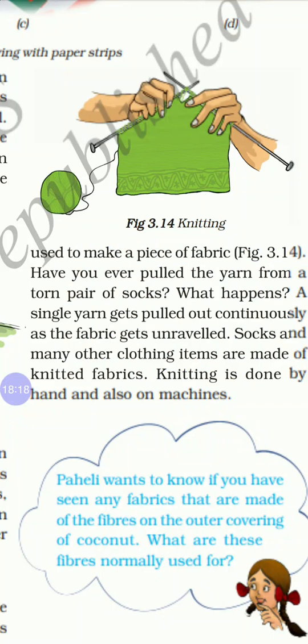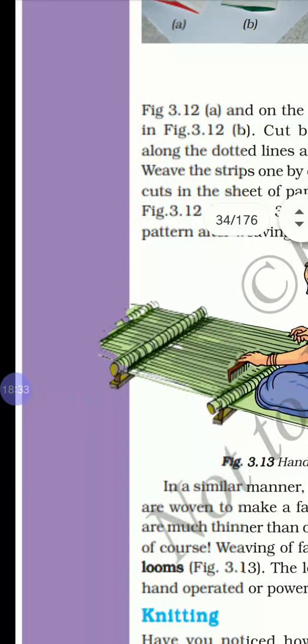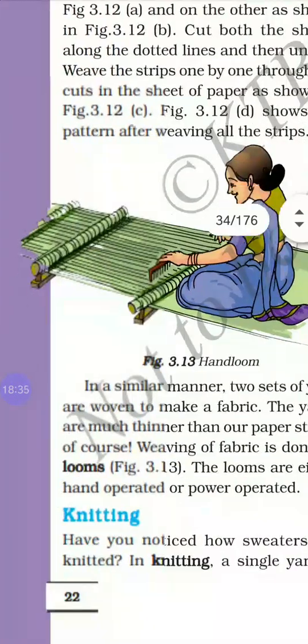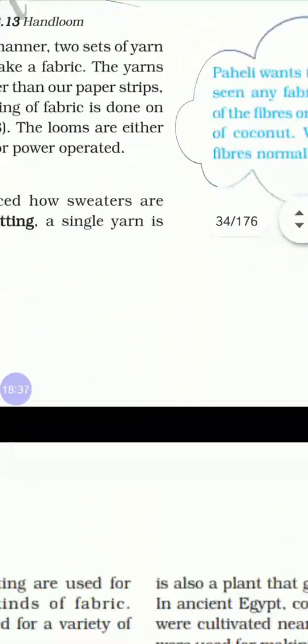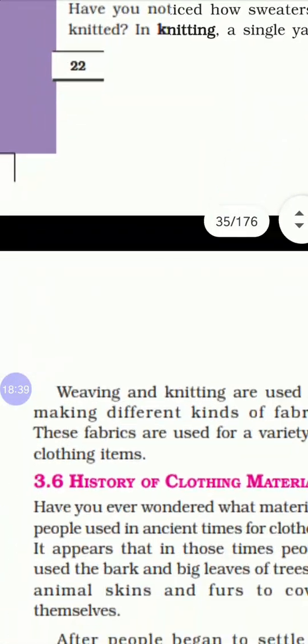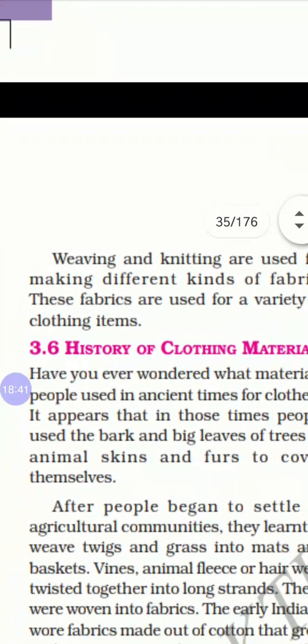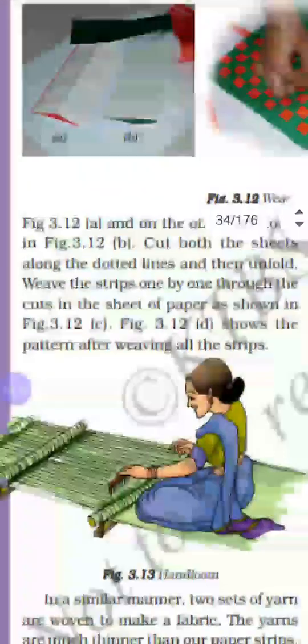A single yarn gets pulled out continuously and the fabric gets unraveled. Socks and many other clothing items are made up of knitted fabrics. Weaving and knitting are used for making different kinds of fabrics. These fabrics make a variety of clothing items.